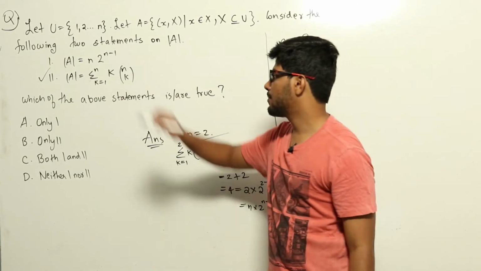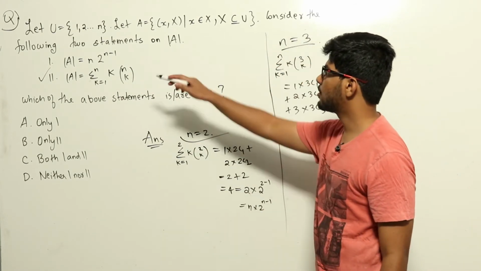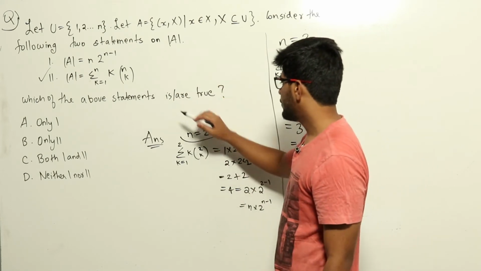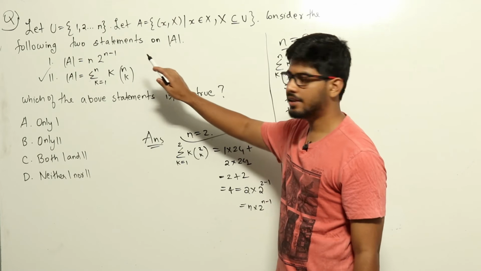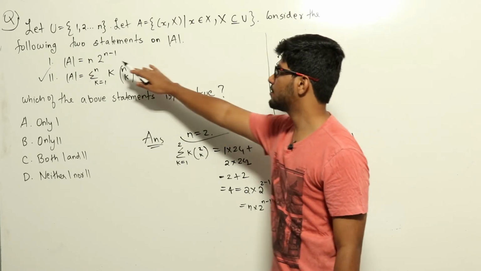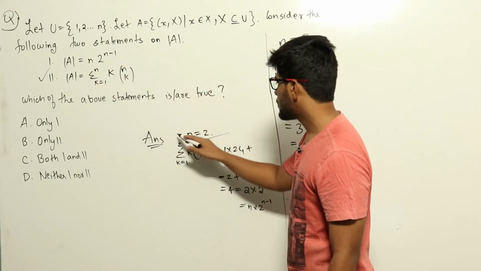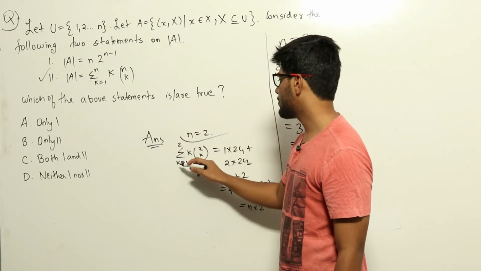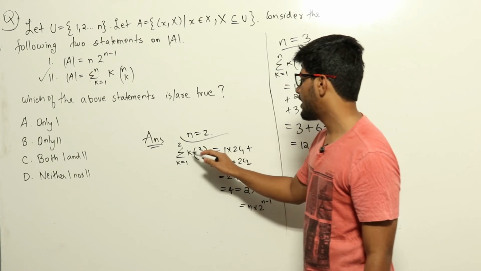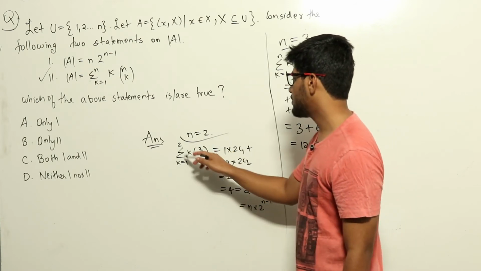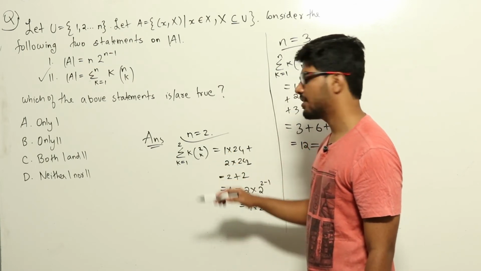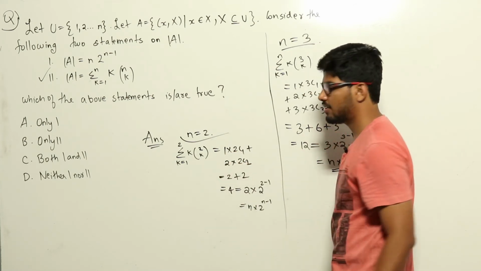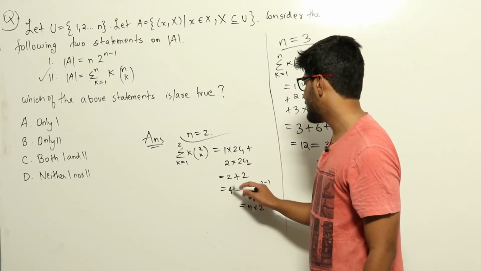Now we look at statement 1 here. It is saying the number of elements in A will be equal to n into 2 power n minus 1. So we'll take sample n values, n equal to 2 and n equal to 3, and we'll try to see if the statement holds for that. For n equal to 2, we know the number of elements will be equal to sigma k equal to 1 to 2, k into 2Ck. That is nothing but 1 into 2C1 plus 2 into 2C2. That is 2 plus 2, it will be equal to 4.